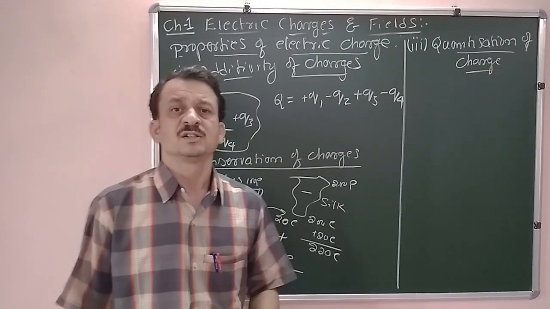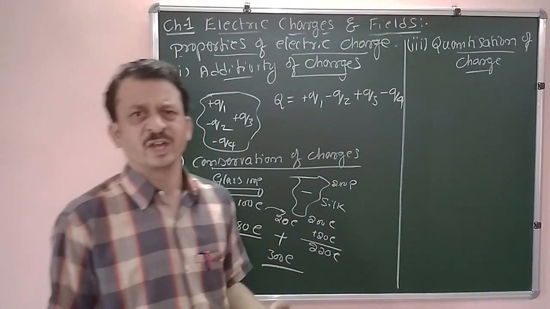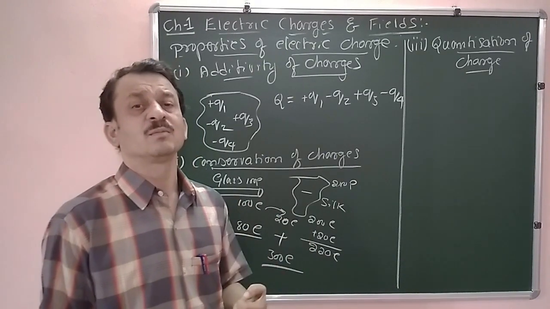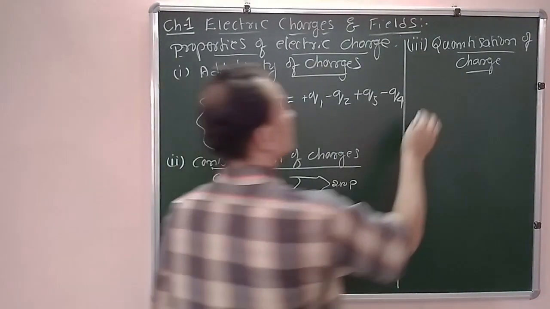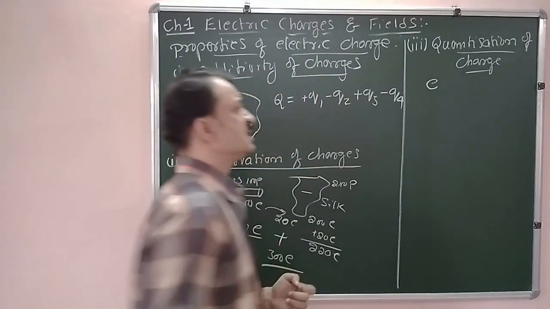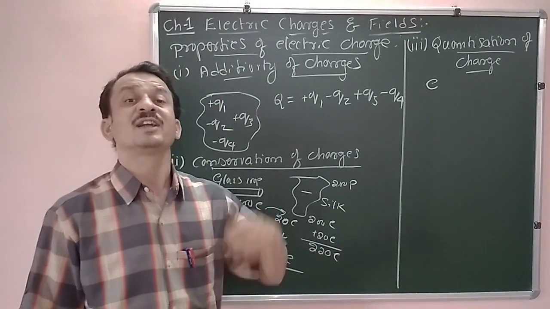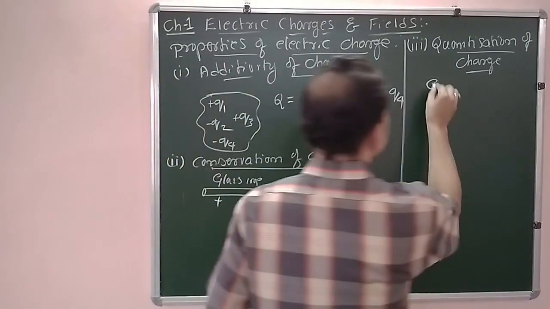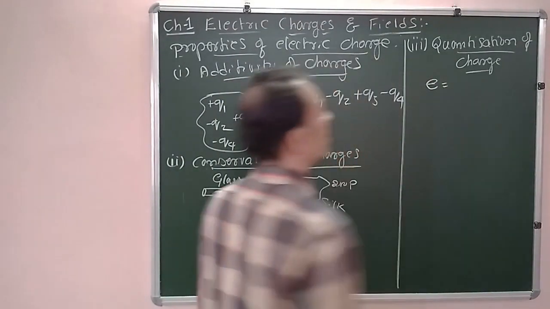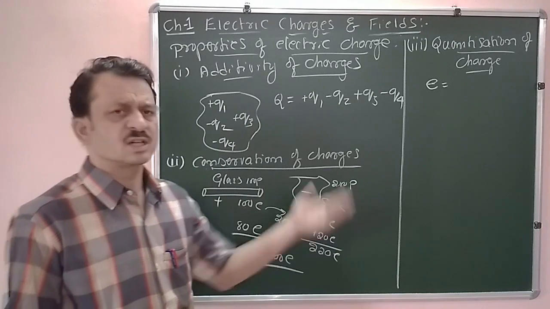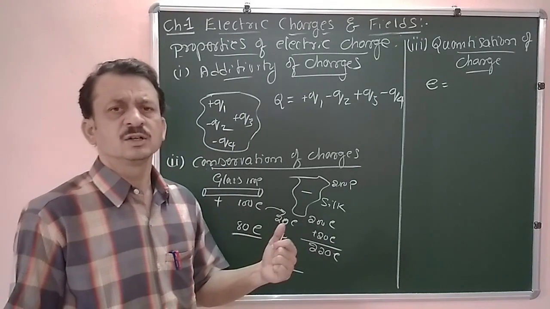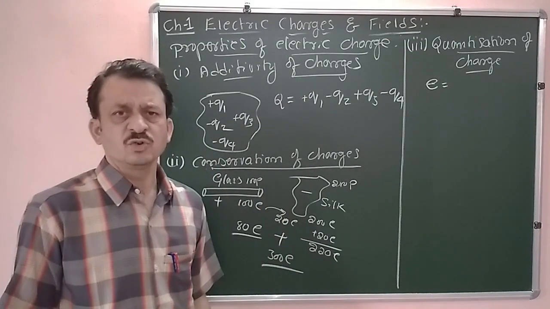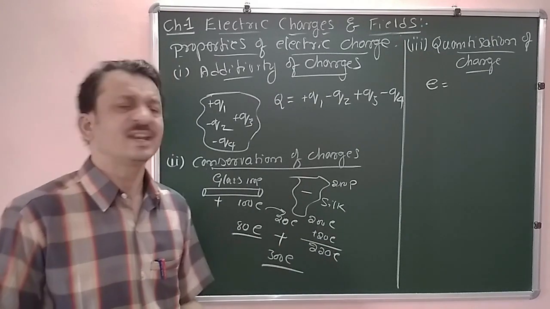The fact that charge of a body or an object is an integral multiple of basic unit of charge, that is e, is called quantization of charge. Now here e is taken as charge of the electron or charge of the proton. For proton, it is taken as positive. For electron, it is taken as negative.